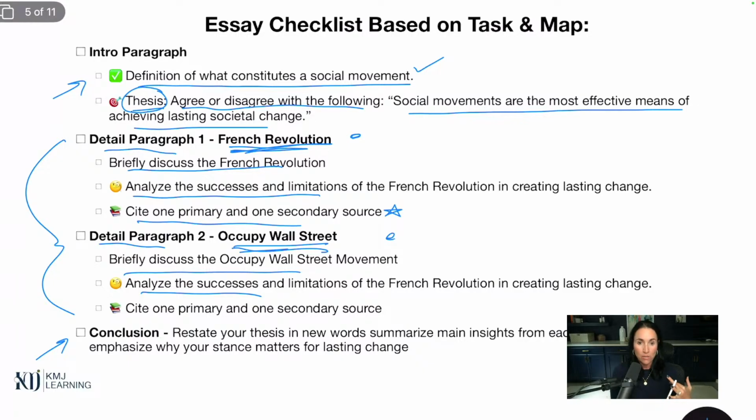This is where your examples come in. This is where all the information comes in. The intro is just introducing it on a general level, and the conclusion is just closing things up. Where everything is, that's in the details. So detail 1, French Revolution. Detail 2, Occupy Wall Street. Okay. And then we stopped, and this was it.